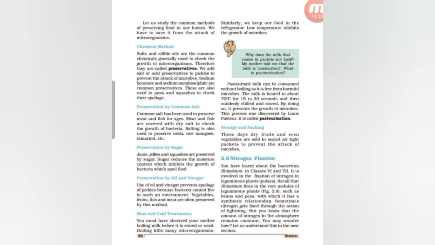Then preservation by oil and vinegar. Oil and vinegar prevent the growth of food spoiling microorganisms. For example, mustard oil or vinegar, which is known as sirka, are widely used as preservatives for fruits and vegetables in the form of pickle, and meat and fish are also preserved by this method.